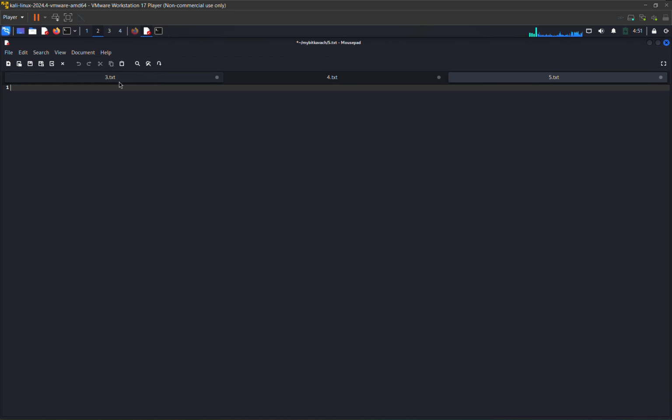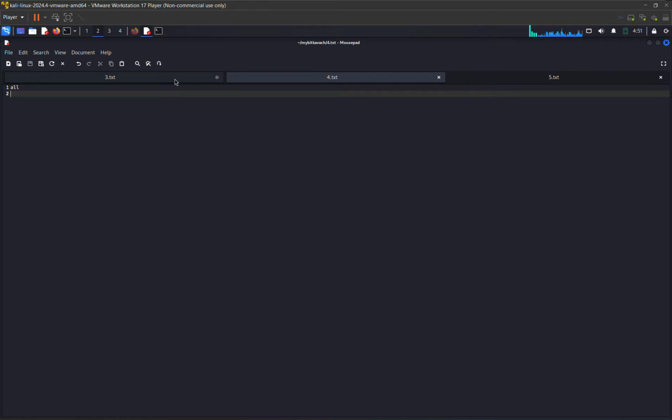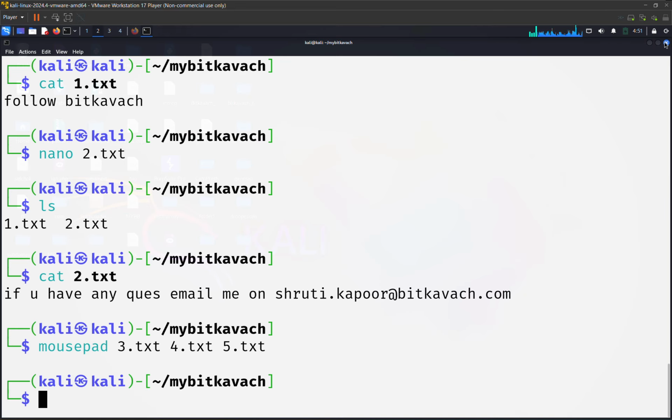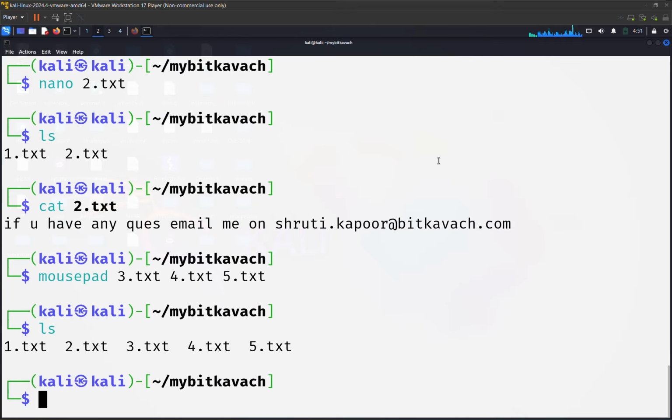Here I am writing hi all, and here I am writing welcome. Now let's save these files. So Control S, with the help of Control S we can save it. Now I have closed it. If I will be typing ls, can you see I have all the files 1, 2, 3, 4, 5.